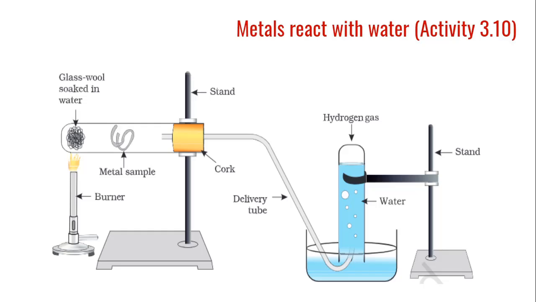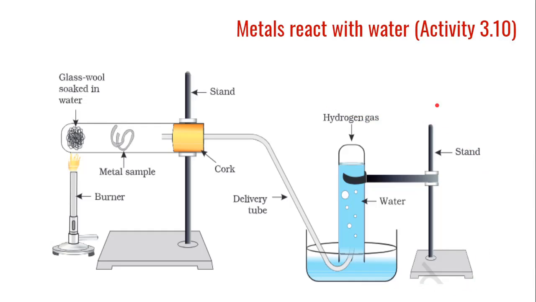Then we will put the metals that do not react with cold water in hot water. And if the metals are not reacting with hot water, we will put them in the steam, as shown in this figure.